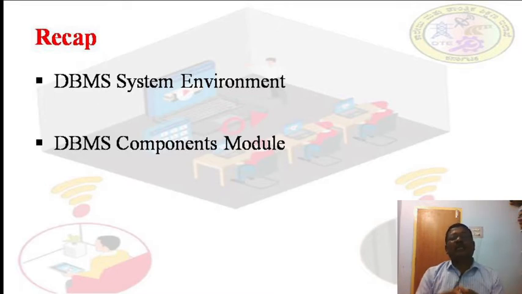For DBMS component models, we discussed stored data manager, DDL compiler, interactive query interface, pre-compilers, concurrency control systems, and runtime database processor. These are all the models we discussed in the previous session.